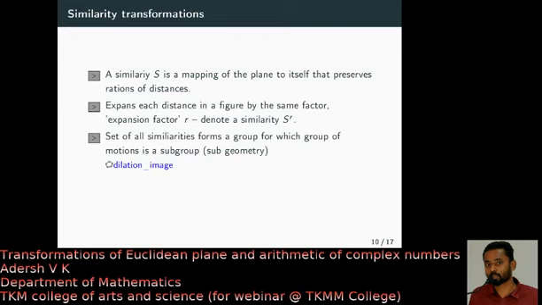Now it is not difficult to see that the set of all similarities forms a group for which the group of motions is a subgroup. Clearly, any motion is a similarity transformation. Their distances are not only preserved, always the ratio is 1. That is what happens in motion, right? So if you consider the group of all similarities, then the group of all motions is a subgeometry.